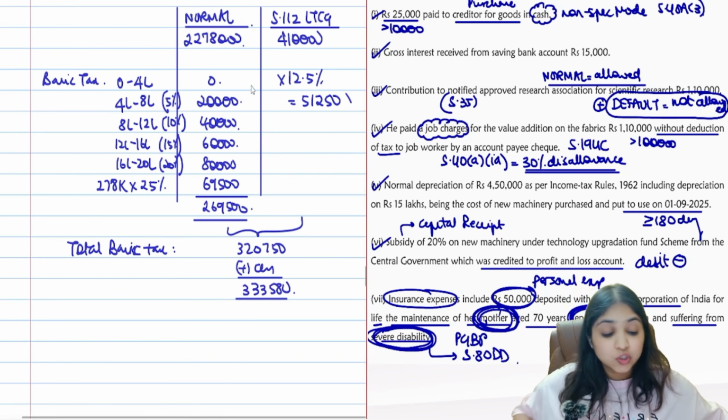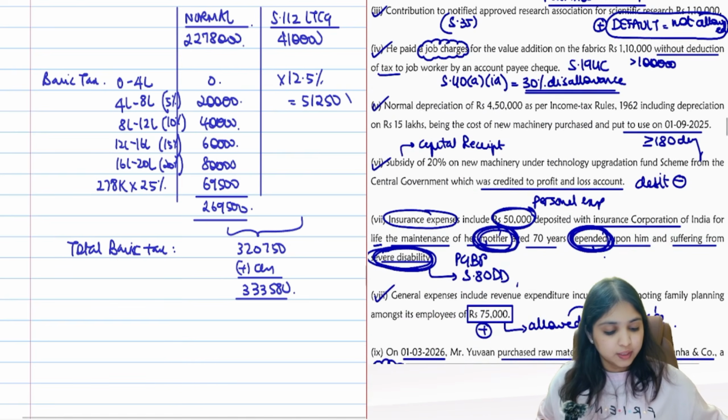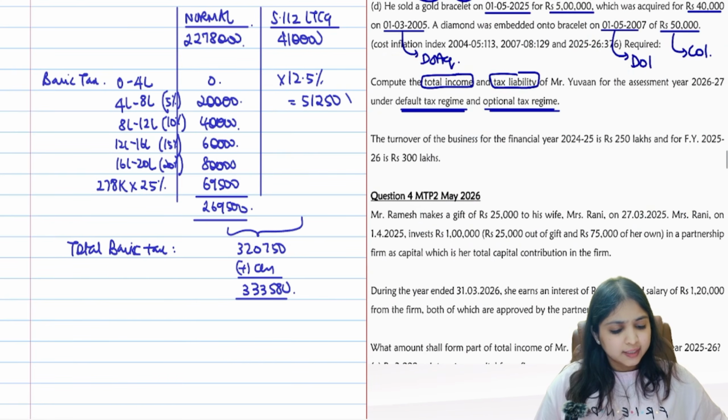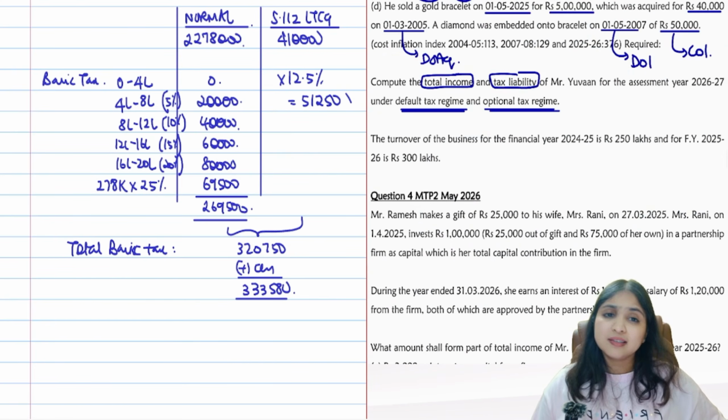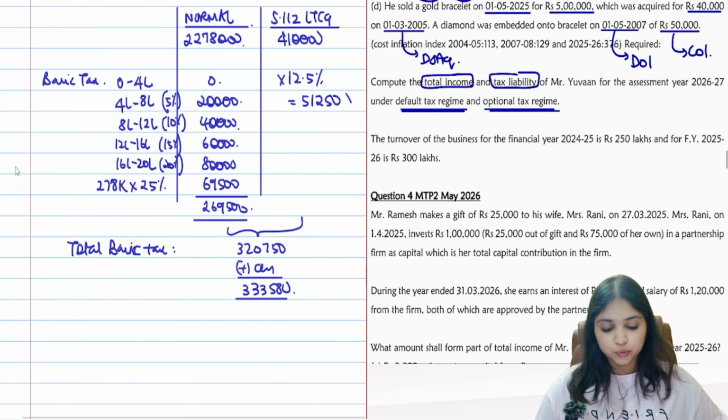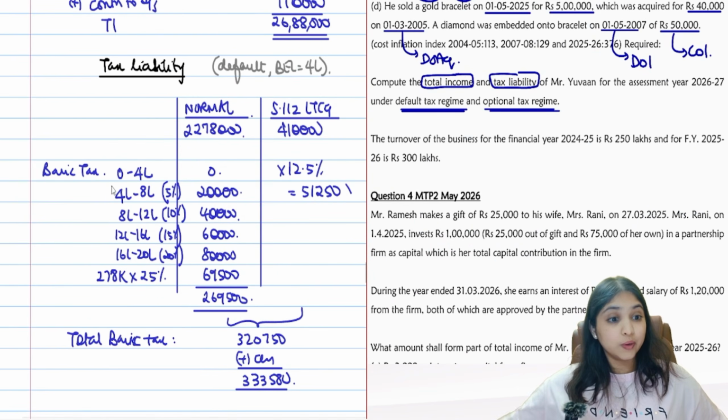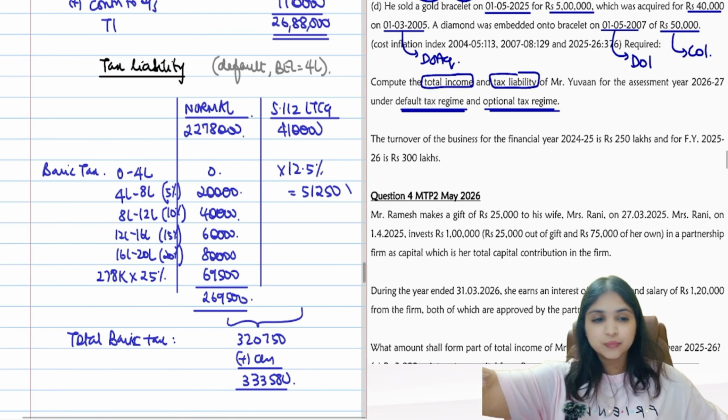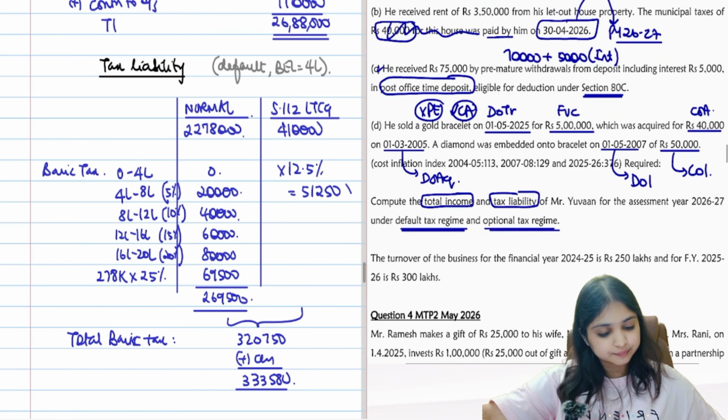333,580, which is already in multiples of 10. They did not ask for which is better and all. They're just asking us to compute. So we computed. Okay, can I summarize the question for you now? What were our learnings in the question?